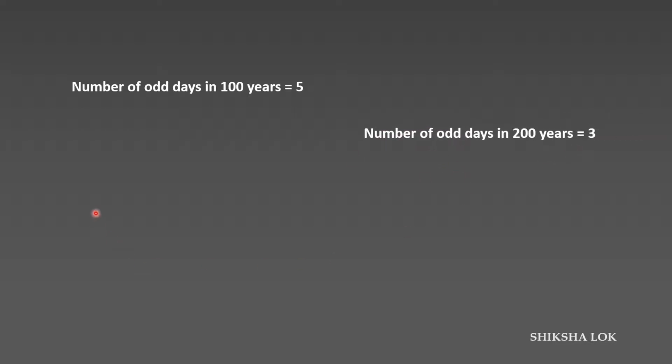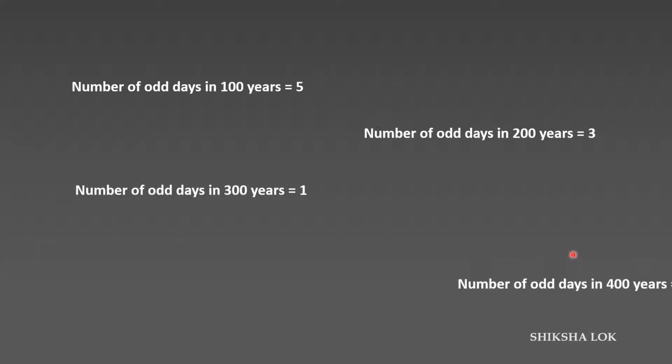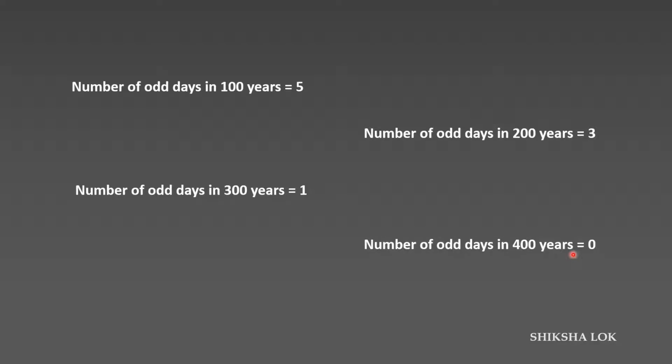The number of odd days in a century, that is 100 years, is 5. For 200 years there are 3 odd days, for 300 years there is 1 odd day, and for every 400 years there are no odd days. These are the basics regarding calendars.